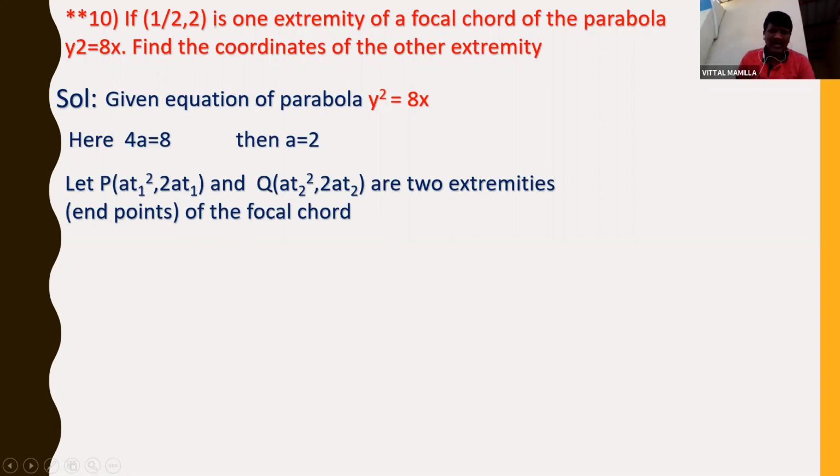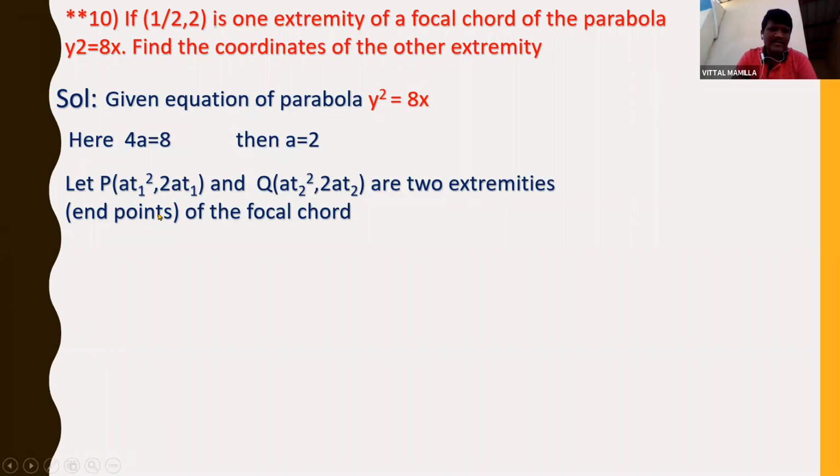So the focal chord is having 2 endpoints. Instead of taking x1, y1, I am taking here at1 square, 2at1. Already we studied this. What are the parametric equations of the parabola? The parametric equations are x is nothing but at square and y is nothing but 2at.